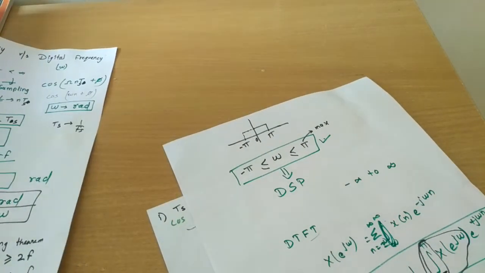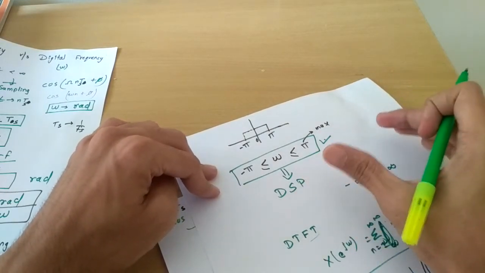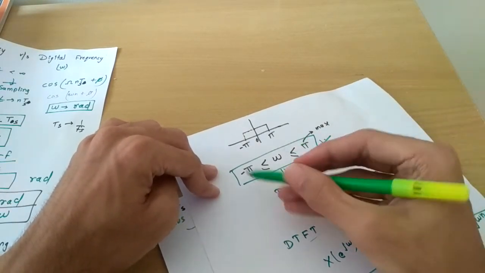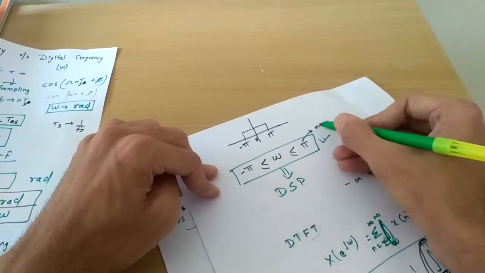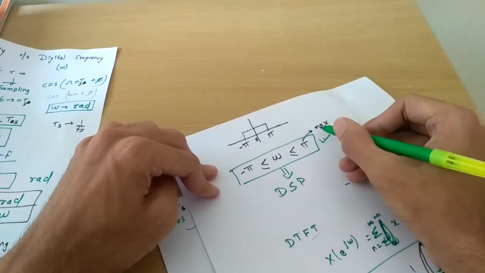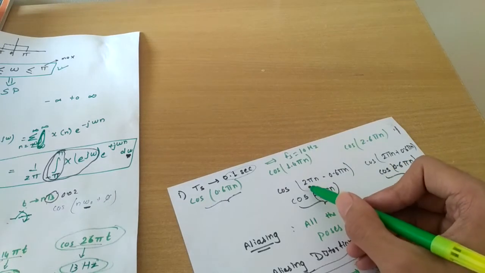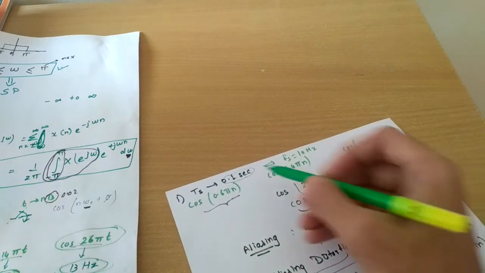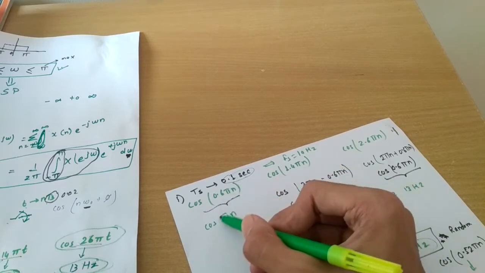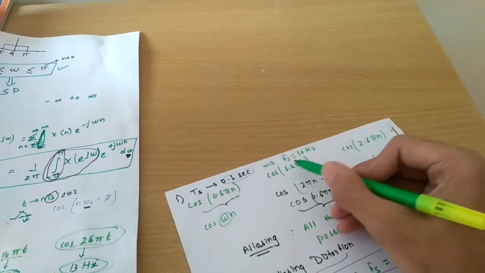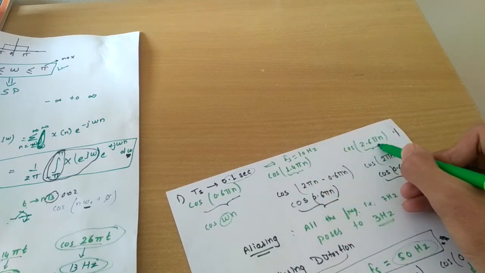And as we all know, we have the negative frequency concept. Just to simplify our mathematical computation, our omega must lie between -pi to +pi, both included. So the maximum value of omega, as discussed, will be pi. You can clearly see what happened over here. Just compare with cos omega n. Over here our omega value is 0.6 pi, over here our omega value is 1.4 pi, and over here our omega value is 2.6 pi.